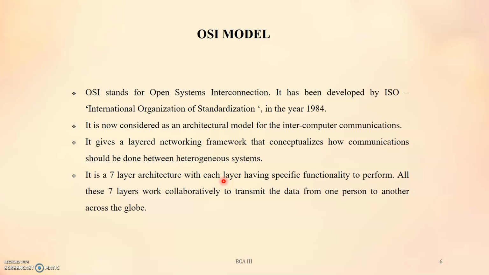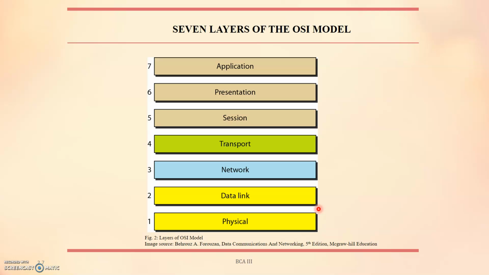So what are these 7 layers? These are the 7 layers of the OSI model. This model is a very important topic in this unit, because it consists of all these 7 layers, and each layer has a different function. You must understand each layer well, what the characteristics of these layers are and what functions they perform, especially the data link layer, network layer and transport layer. You have to be very clear about what each layer does to establish data communication effectively between the sender and the receiver.